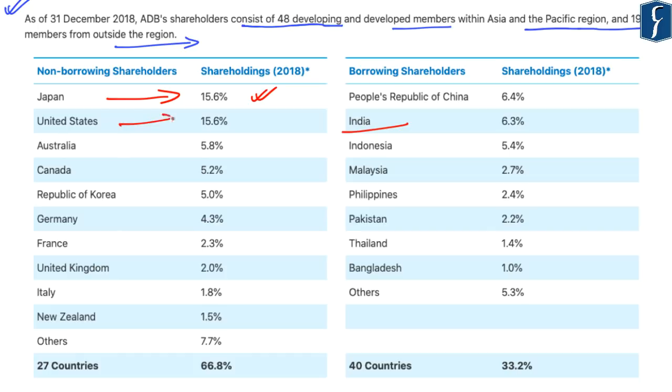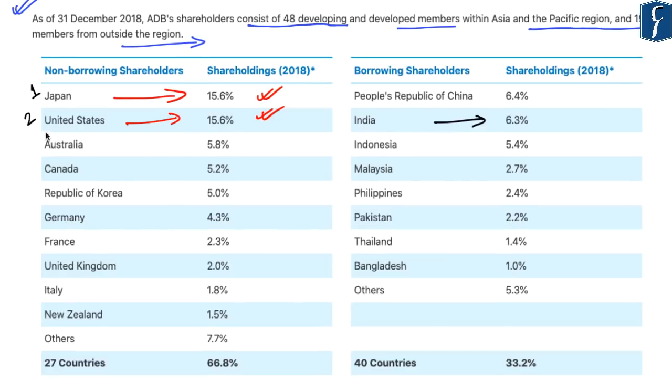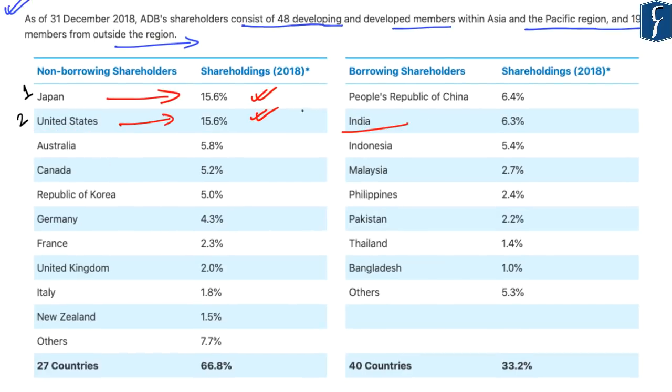So the top two shareholders are Japan and, second, the United States, and this is followed by the People's Republic of China with 6.4% of shareholding in ADB, and after China, India holds 6.3% of shareholdings in the Asian Development Bank, and the fifth shareholder is Australia at 5.8%. So these are the top 5 shareholders of the Asian Development Bank, and this aspect becomes important from your prelims perspective.